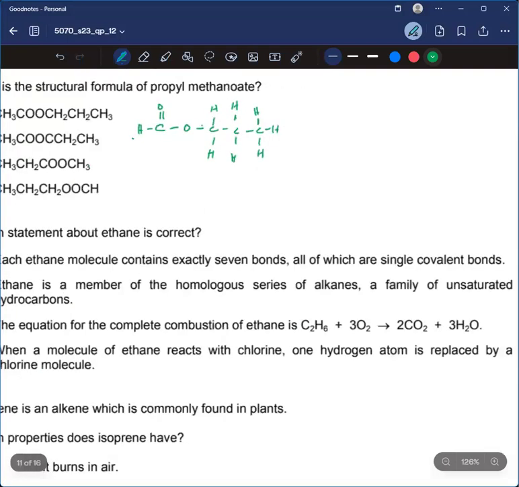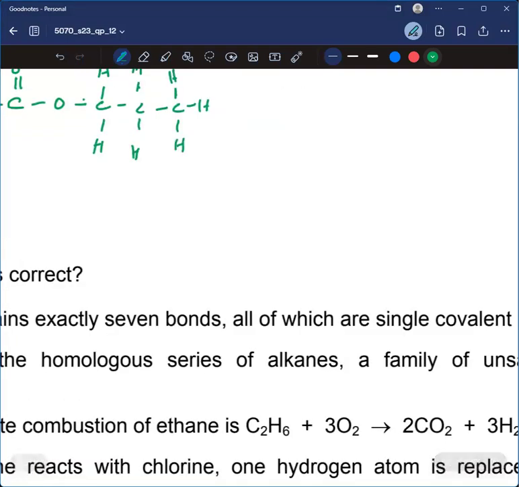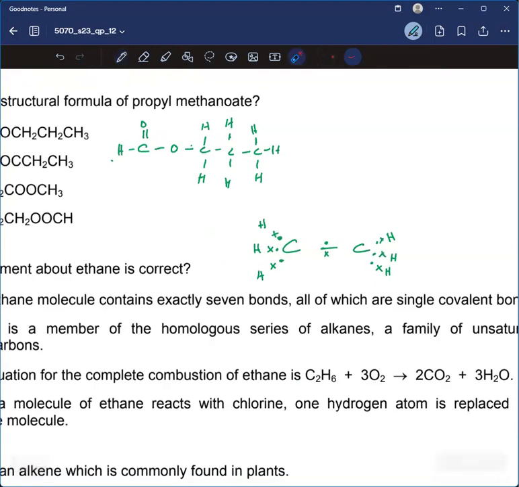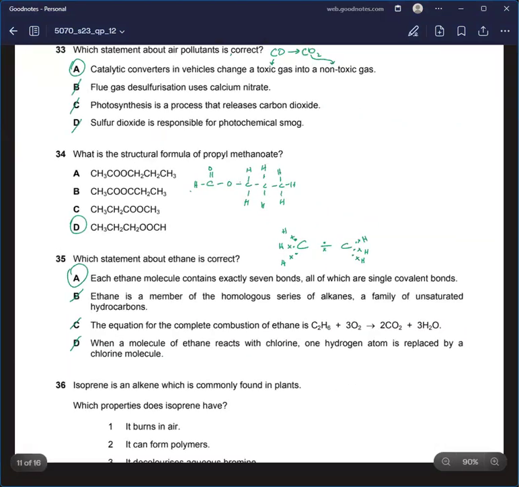I can even show you by drawing it. So it would be like this. They're telling us that it contains exactly 7 bonds. So yeah, 1, 2, 3, 4, 5, 6, 7. Yeah, it does contain 7 bonds. So A is the correct answer.